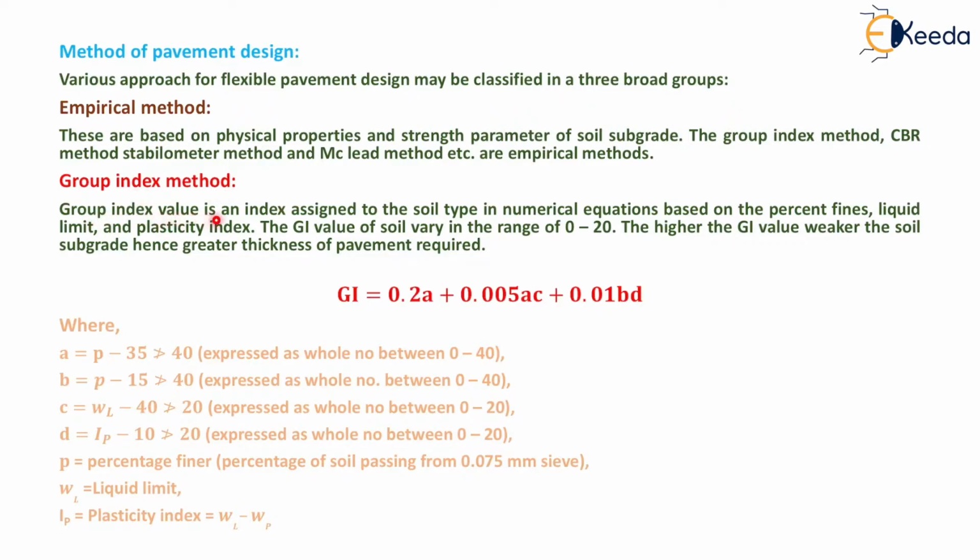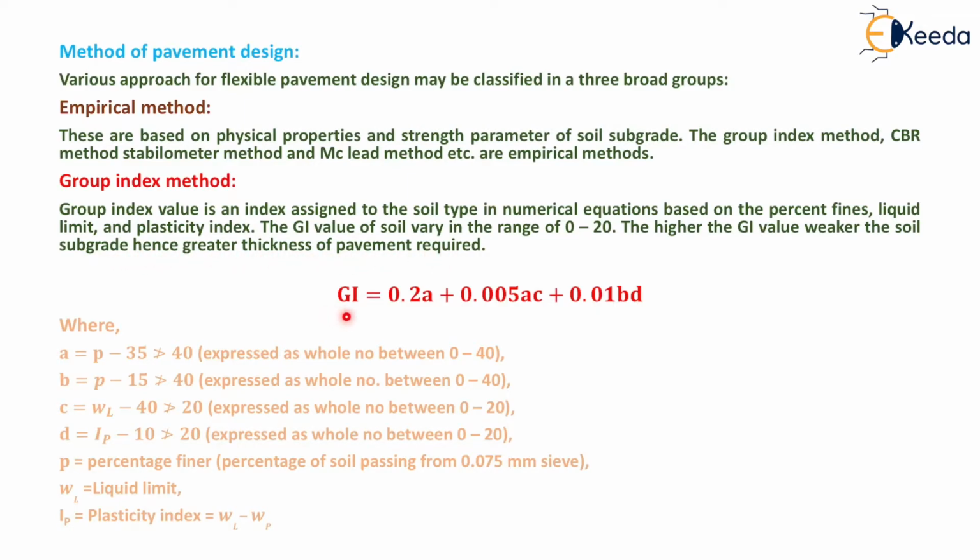Group index value is an index assigned to the soil type in numerical equations based on the percent fines, liquid limit and plasticity index. The group index value of soil varies in the range of 0 to 20. The higher the group index value, weaker the soil subgrade, hence greater thickness of pavement required.